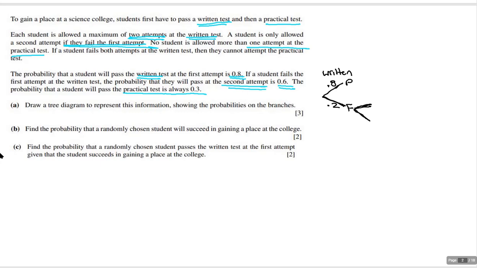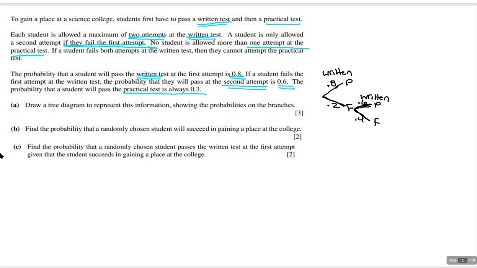Again, I need to make sure that I'm clear about this, so I'm going to write written, and again, pass and fail. Now on the second attempt, there's a 0.6 chance to pass it, which means there's a 0.4 chance that I'm going to fail it.